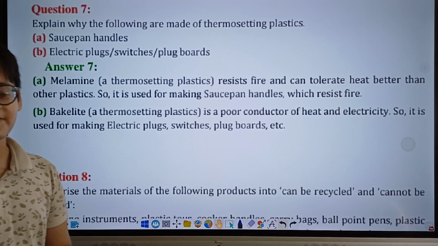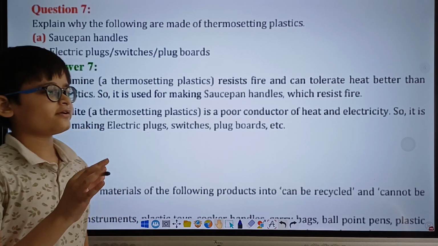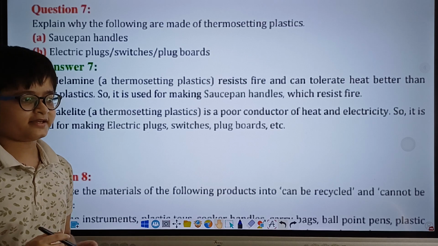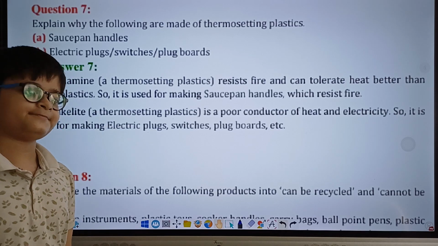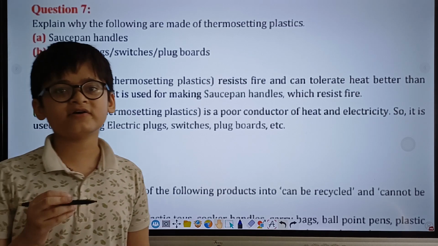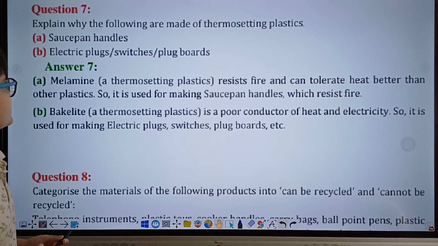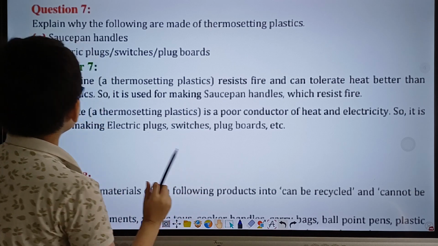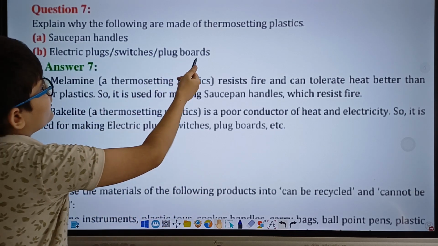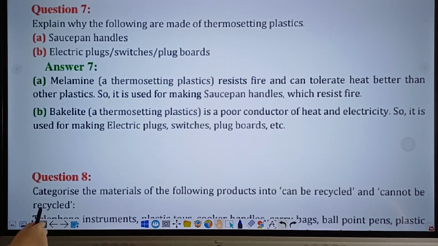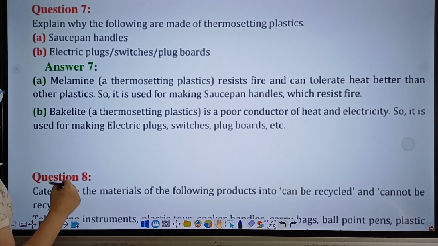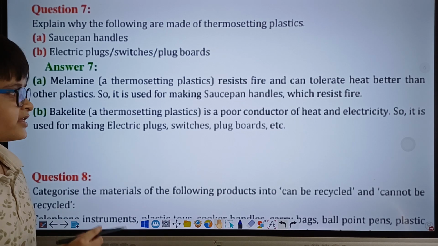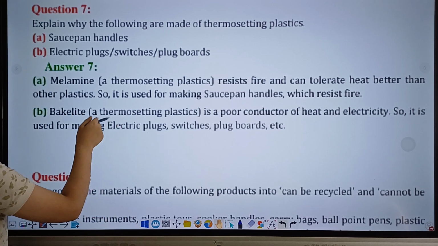And as we all know, if you were to cook with a steel handle per se, then your hand would get burnt and you would not be able to cook very easily. Hence why melamine is used in the making of saucepan handles. And melamine, as we all know, is a thermosetting plastic. Alright, moving on to part B and part 2 of this question, bakelite, which is also another thermosetting plastic.